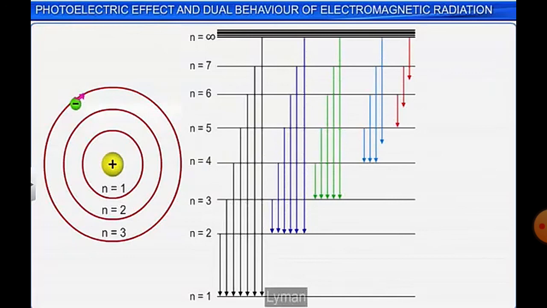Two experiments that electromagnetic radiation could not explain only on its wave character were blackbody radiation, that is absorption and emission of all kinds of light, which is possible only because it is not emitting light continuously but discontinuously, and it is possible only if it has particle character. And ejection of electron from the surface of the metal, that is photoelectric effect, was also not being explained by classical physics. So this is about photoelectric effect and the dual behavior of electromagnetic radiation.